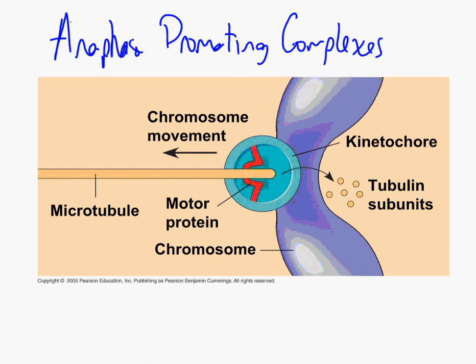There's nothing inside the cell looking around to see if everything's attached. Everything is chemical, and so the chemical response is, okay, everything is hooked up, and now anaphase can begin. When all the chromosomes have been attached to the spindle, it's ready to start anaphase. So just look at the words. Anaphase promoting complex promotes the start of anaphase.